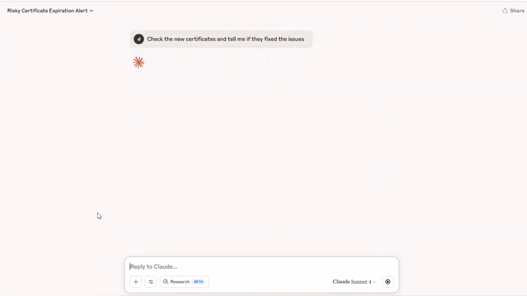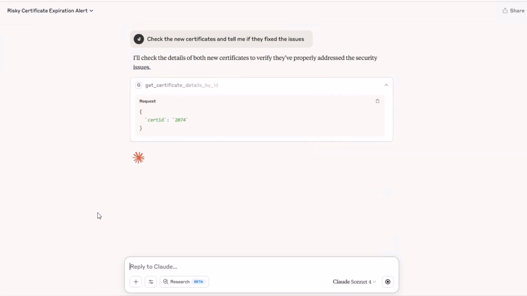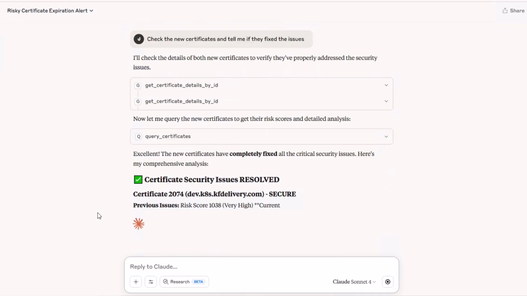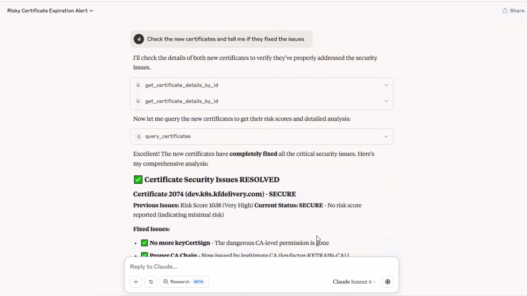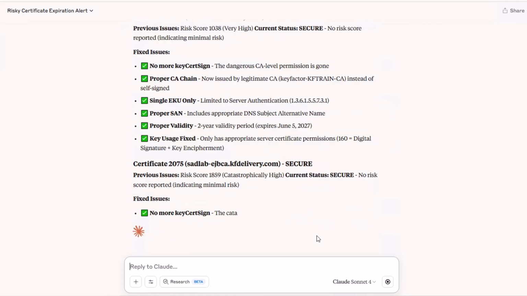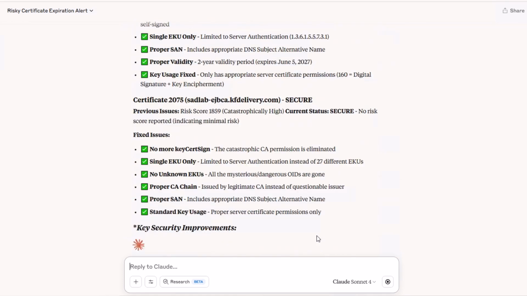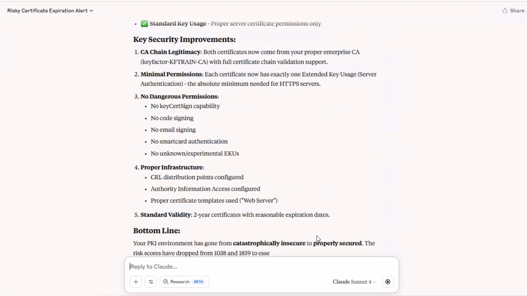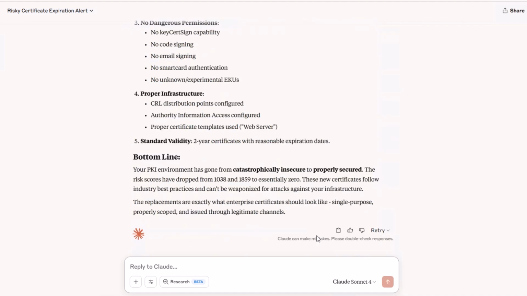Maybe I want to double check, so we can ask it to confirm that detail. And it gets those certificate details again and does one more query to be sure, and it tells me yes, it gives me a full report concluding these new certificates did resolve the significant issues. So this is demonstrated using the Command server to find my risky certificates, revoke them, and replace them all